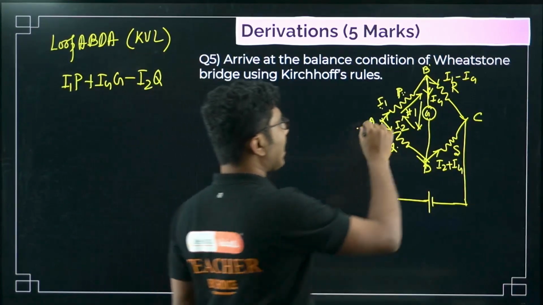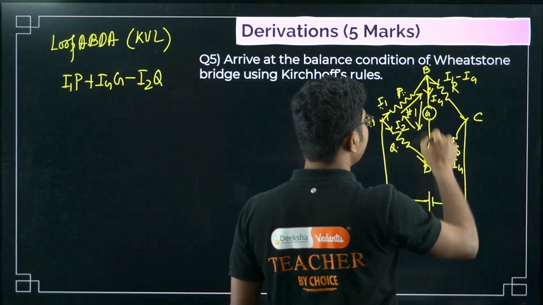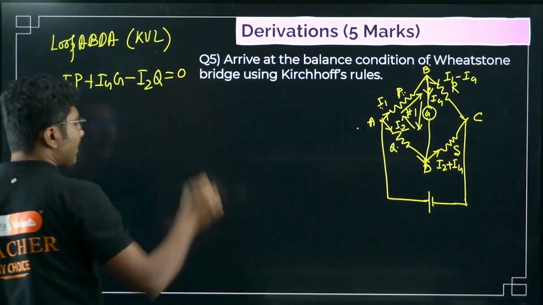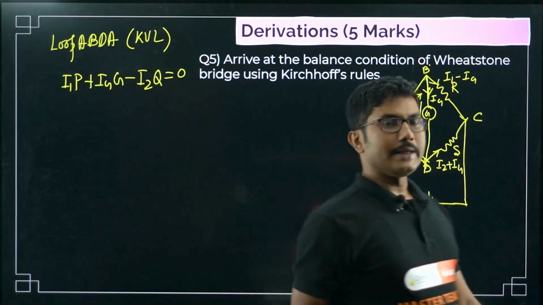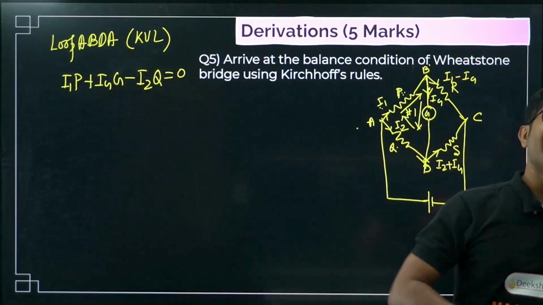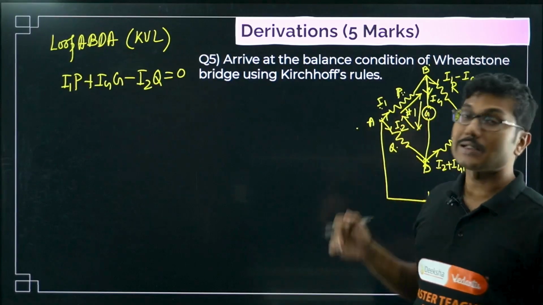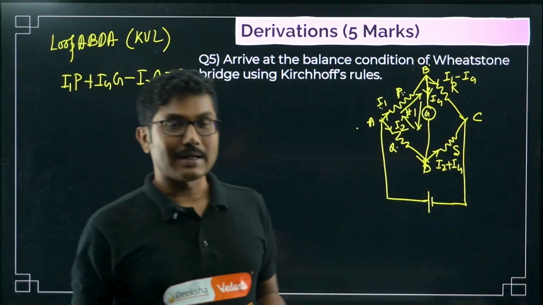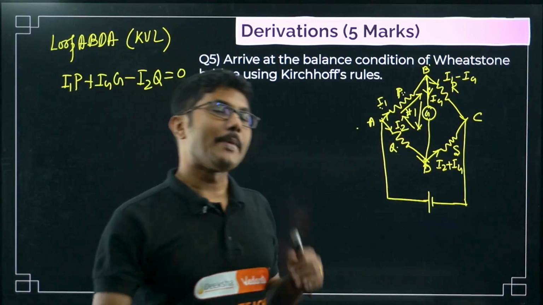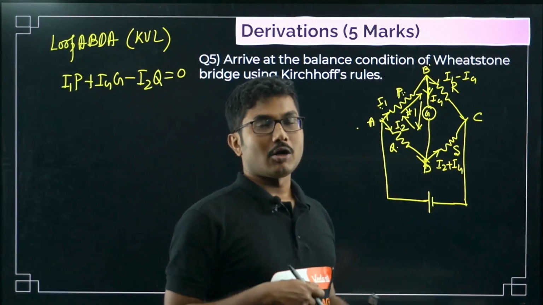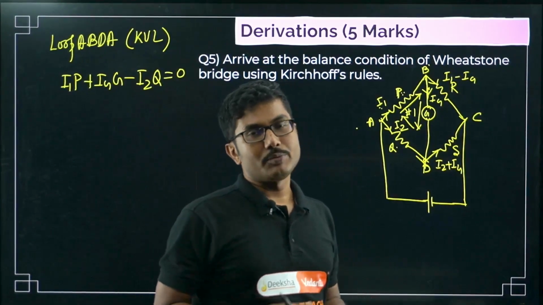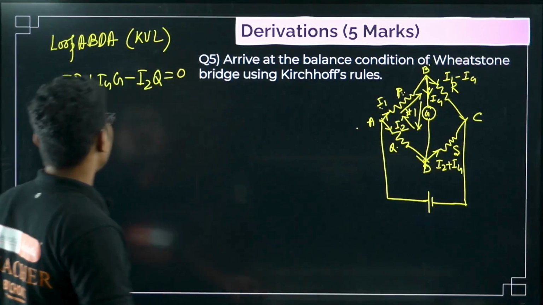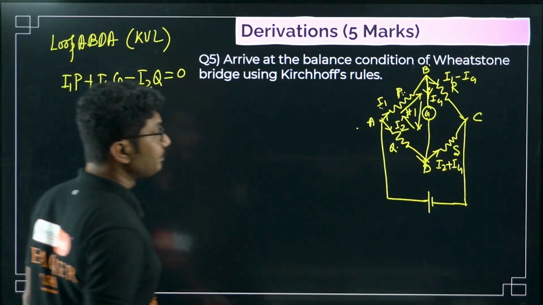Now here we have no battery connected, that's why we have chosen this loop. So no battery means it equals 0. If there was a battery, then based on the polarity, if the battery is sending current in the same direction as our chosen loop, then it would be plus the battery voltage. If it is sending in the opposite direction of our chosen direction, then it will be minus the voltage. That's how we apply Kirchhoff's voltage law.